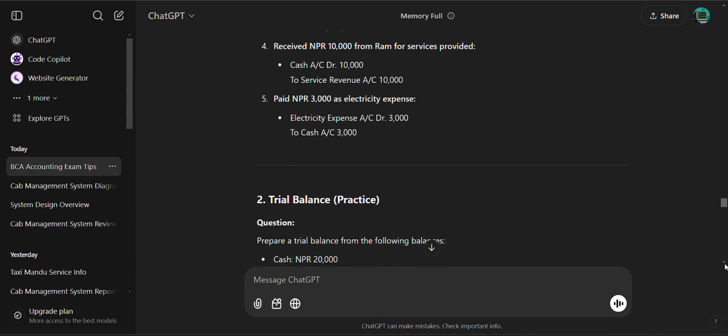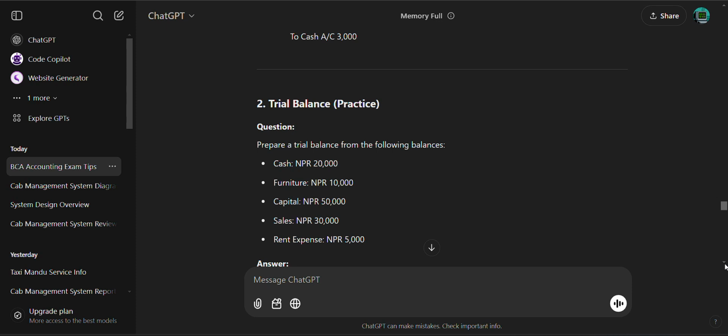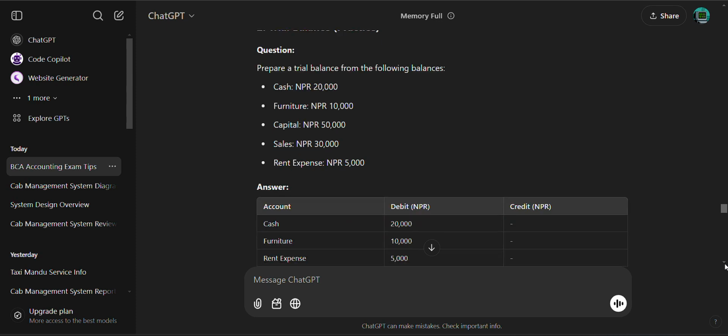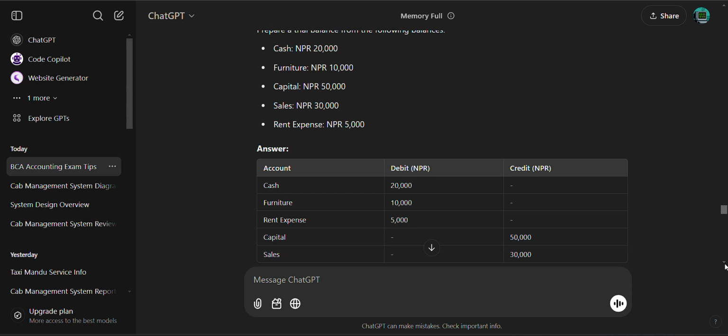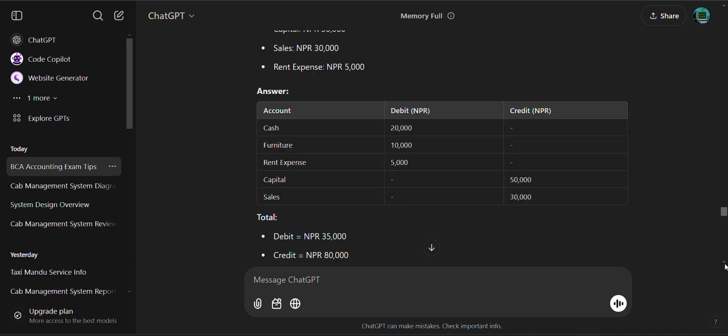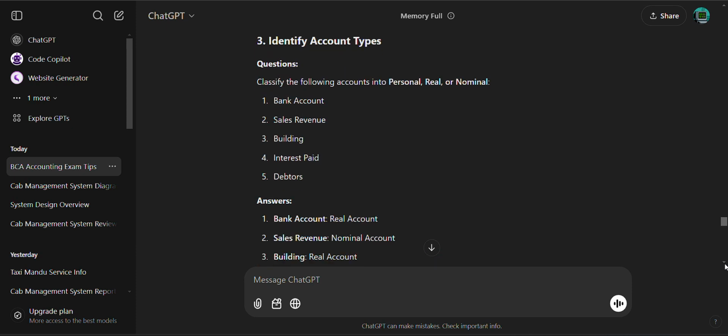Now trial balance question: cash 20,000, furniture 10,000, capital 50,000, sales 30,000, rent expenses 5,000. Here cash is on debit, then furniture 10,000, rent expenses 5,000. Here capital is 50,000 and sales is 30,000. Now the net profit will be around 45,000 I think, or 45,000 will be added here.